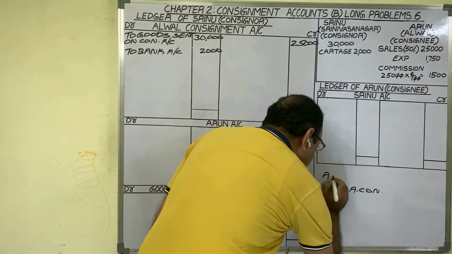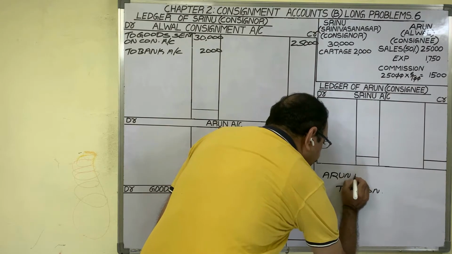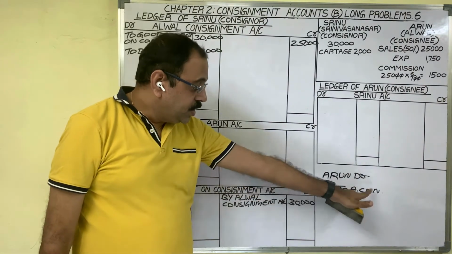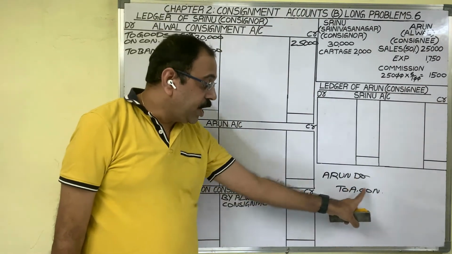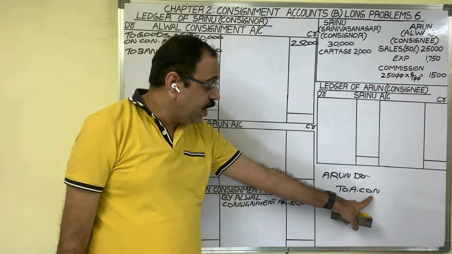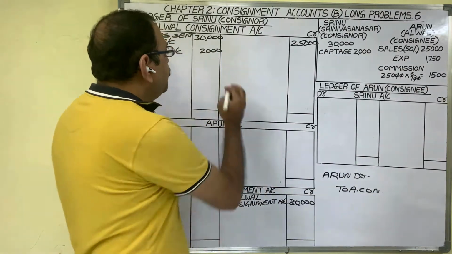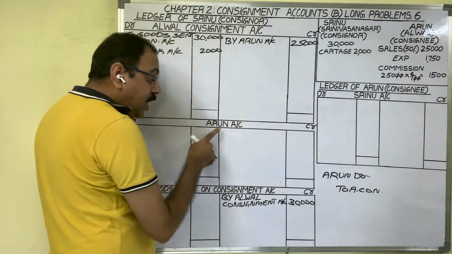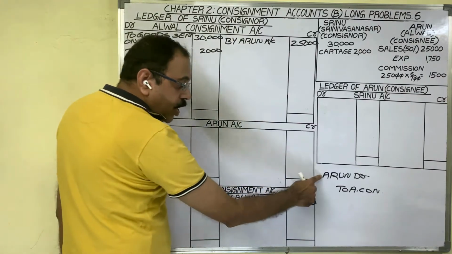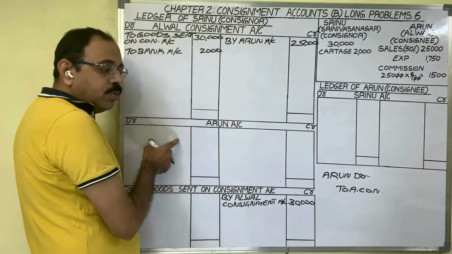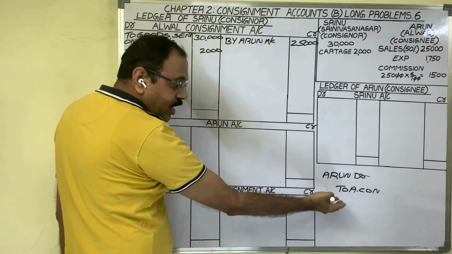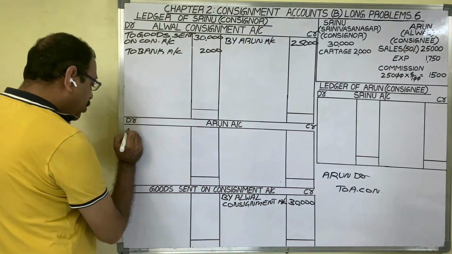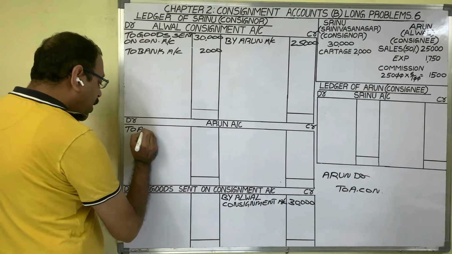Entry for sale is Arun account debtor to consignment account. In consignment account, we should post this on the credit side because consignment account is credited in the entry. What to write? By Arun account. Arun account also we are preparing. Same entry we should post in Arun account. Which side? Arun account is debited, therefore we should post on the debit side. What to write? On the other side, the credit side, the account name is consignment account. Write down: to consignment account.